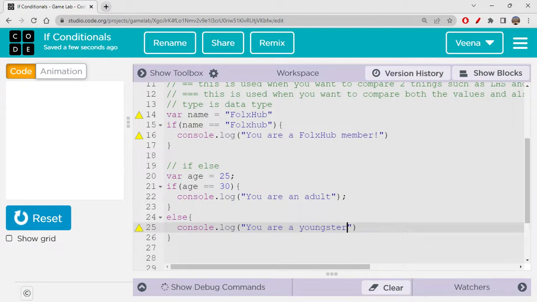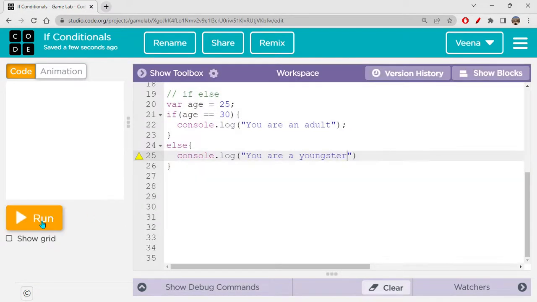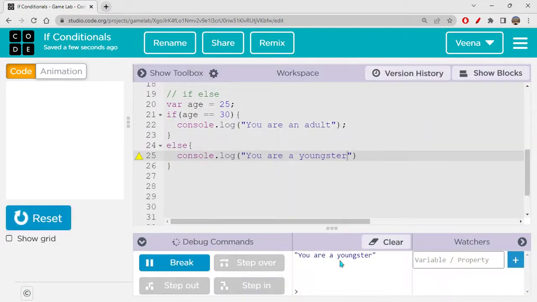Okay, let's check this, right? You can see this, you're a youngster, right? So you can see the age is 25, it's not equal to 30. Definitely this condition would never match. It's impossible, correct? So this became false, and you have something to tell your user with the else when this condition is not matching. So if this is not getting executed, you have something which is definitely going to execute if the condition is not matching.